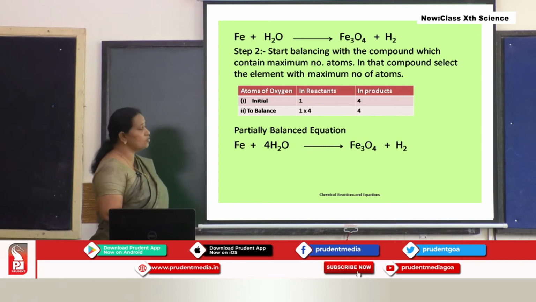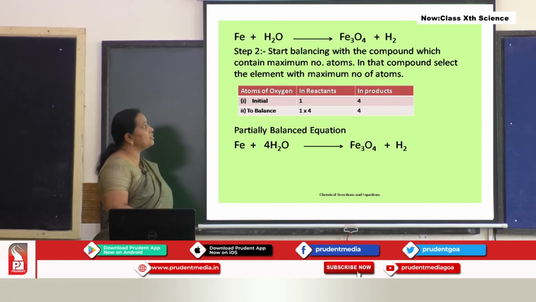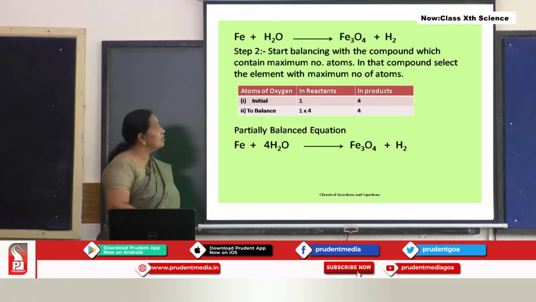Can you tell me which compound here? Yes, it is Fe3O4, iron oxide. In that compound, look at that compound again. In that compound, select an element which has got more atoms. So, iron has got 3, oxygen has got 4. So, here which element has got maximum number of atoms? That is oxygen. I hope you can understand.